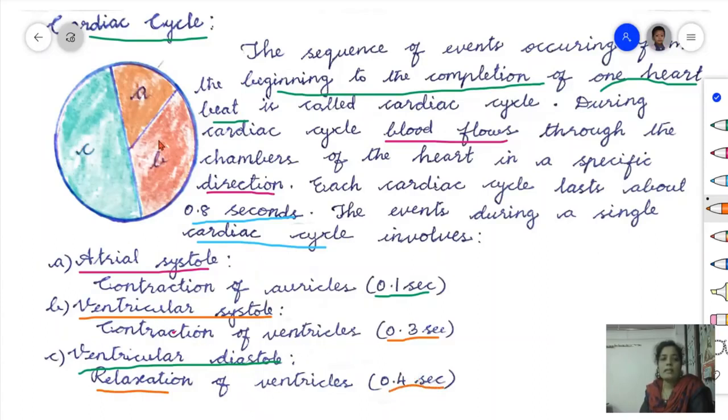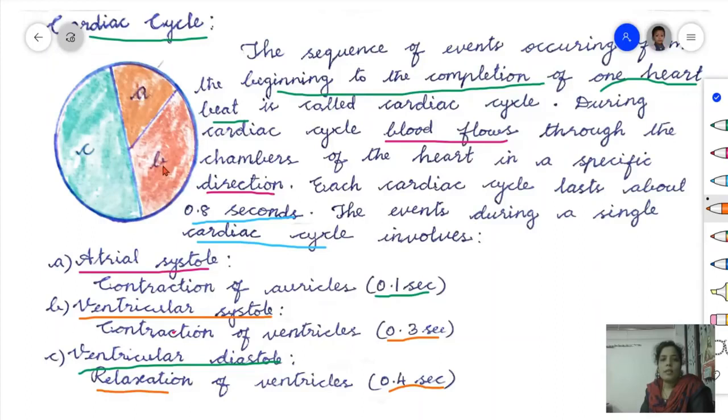Now you see this diagram. This diagram represents a single cardiac cycle, which lasts 0.8 seconds. Here A indicates atrial systole, B indicates ventricular systole and C indicates ventricular diastole. Atrial systole, the timing is 0.1 second.